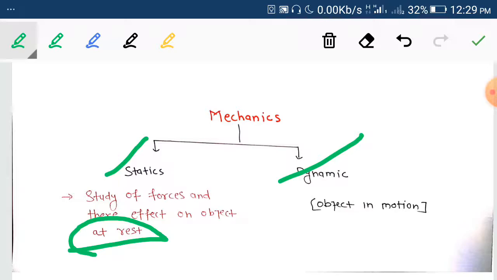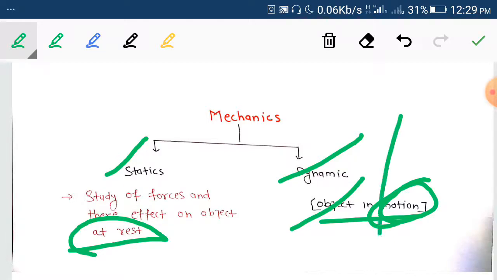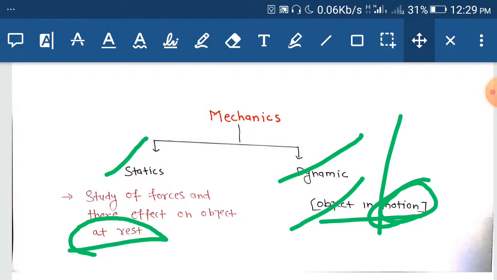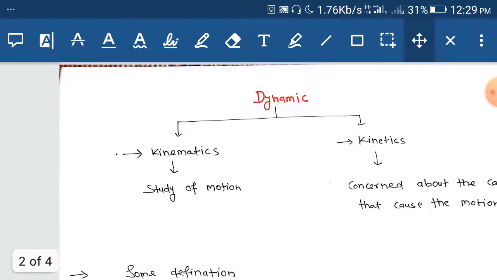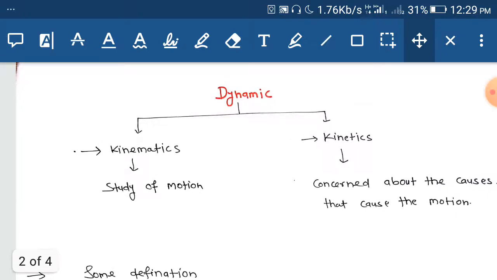Okay, what is dynamics? Same definition. Study of forces and their effect on objects in motion, means in this case the object is in motion. So this is dynamics. Dynamics: study of forces and their effect on an object in motion.